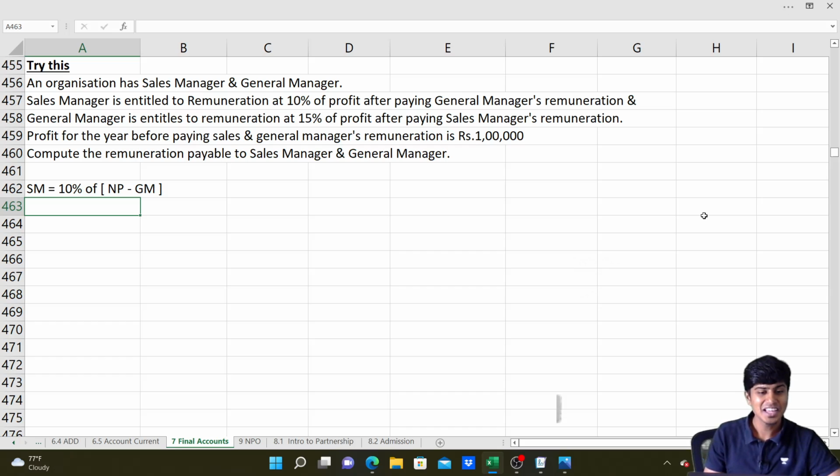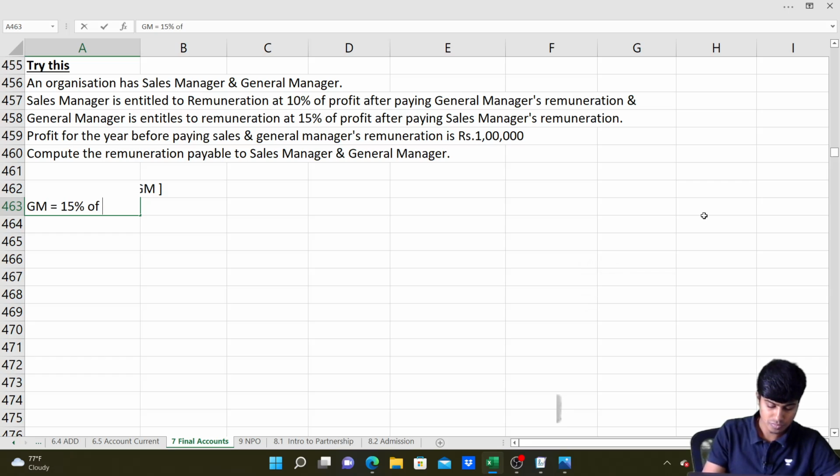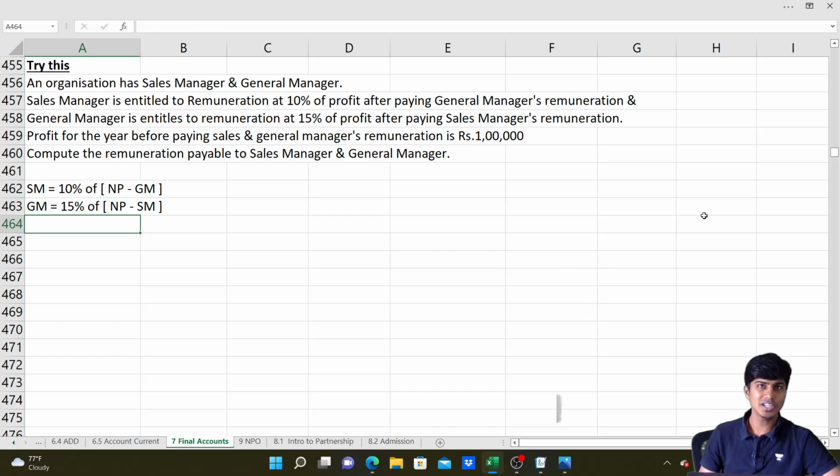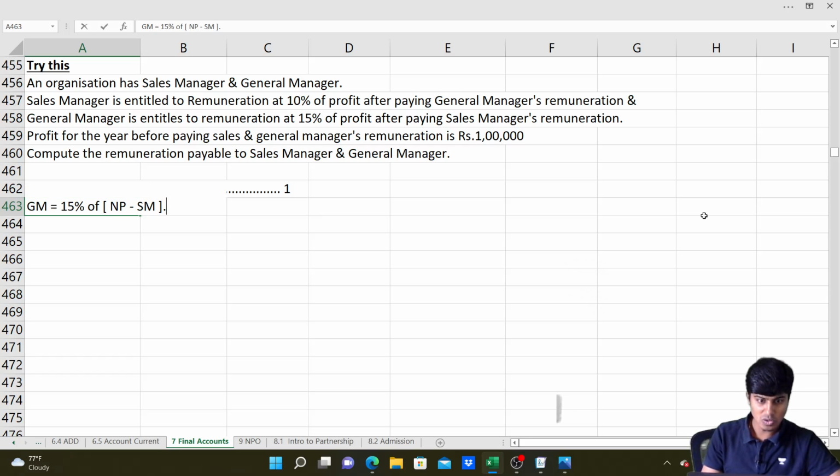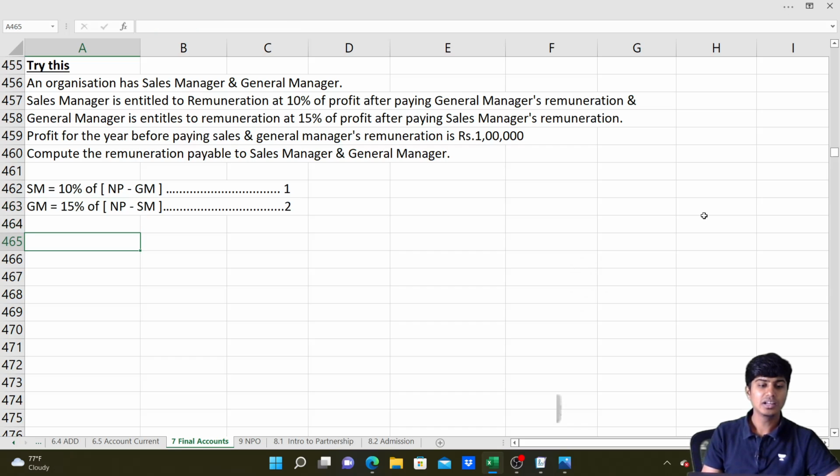I hope you all understand this. And I'll also say my general manager's remuneration is 15% of net profit minus sales manager's. I hope you guys understood this. I'll call this equation number one, and I'll call this equation number two.